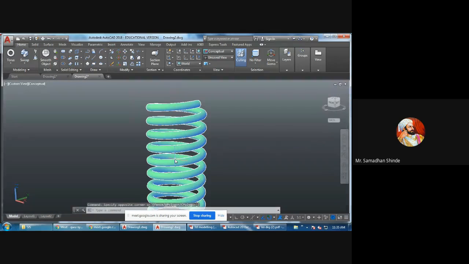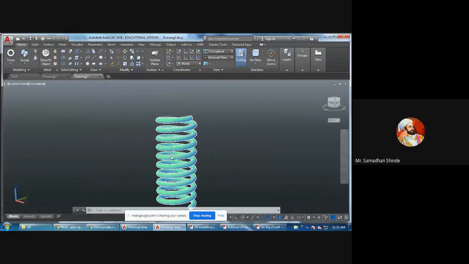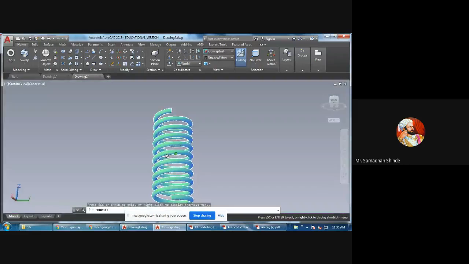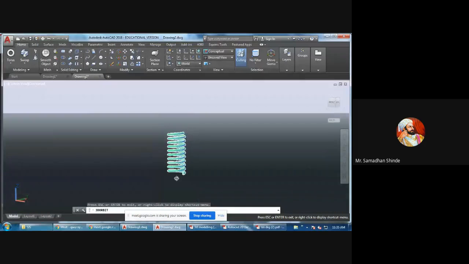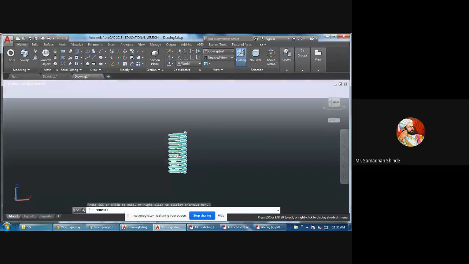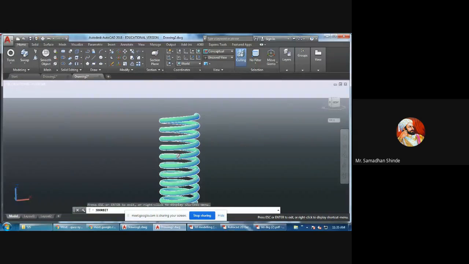Are you understanding this 3D? Or shall I go into a little more depth again? These objects also you can draw. Have you understood? Yes, sir. Okay.